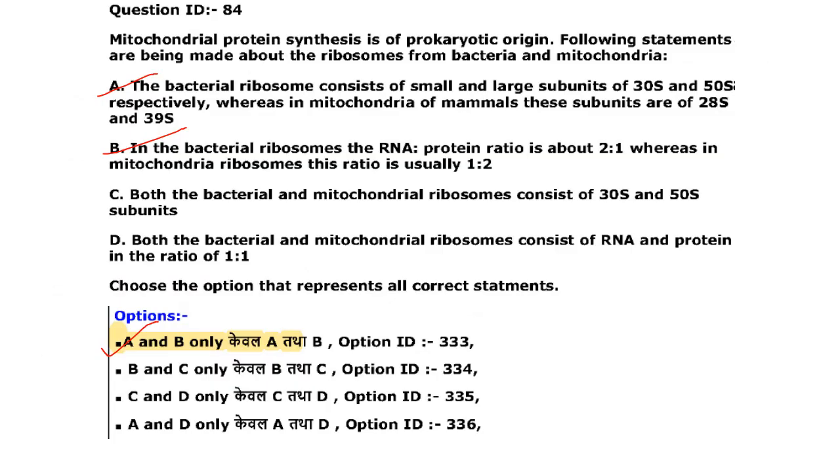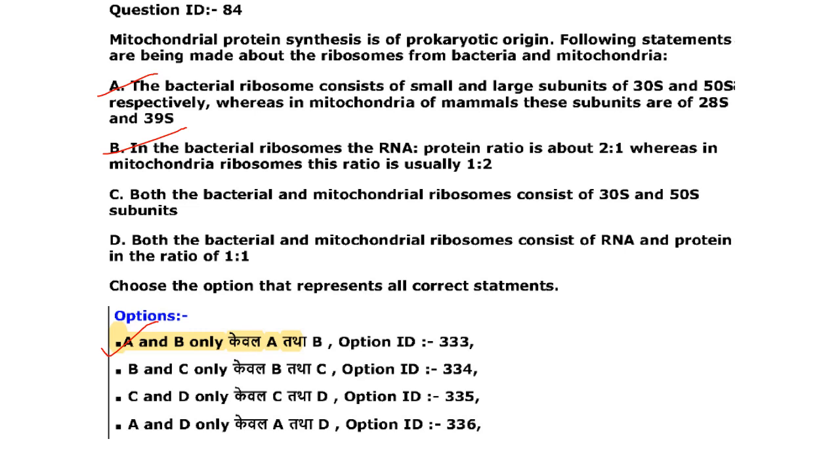Then next one. Mitochondrial protein synthesis is of prokaryotic origin. Following statements are being made about the ribosomes from bacteria and mitochondria. The bacterial ribosome consists of small and large subunits of 30S and 50S respectively, whereas in the mitochondria of mammals, these subunits are 28S and 39S. That is correct. In the bacterial ribosomes, the RNA protein ratio is about 2:1, whereas in mitochondrial ribosome, this ratio is usually 1:2. That is also correct.